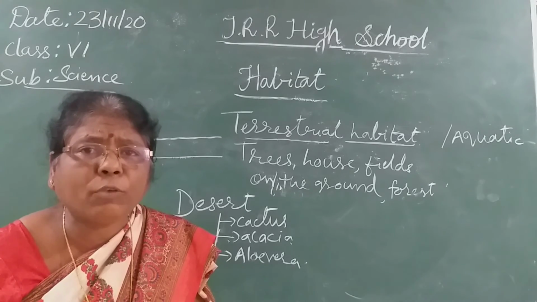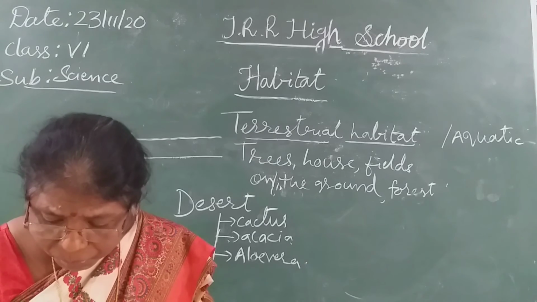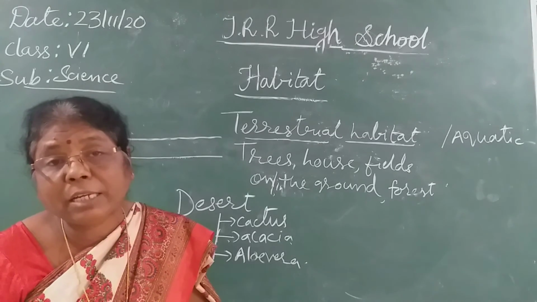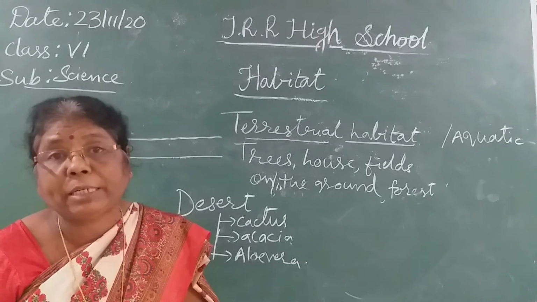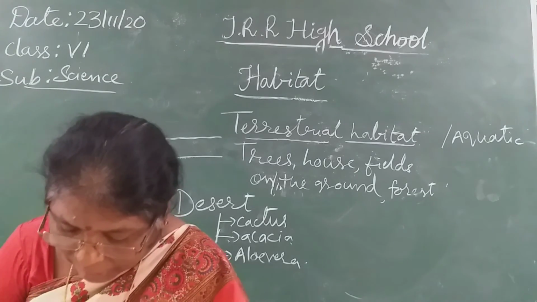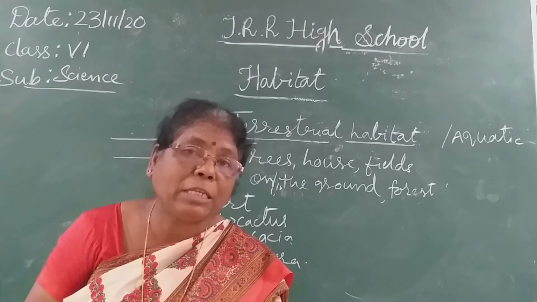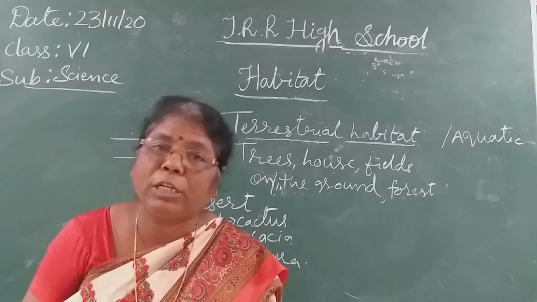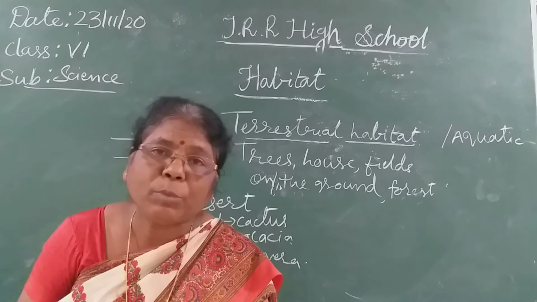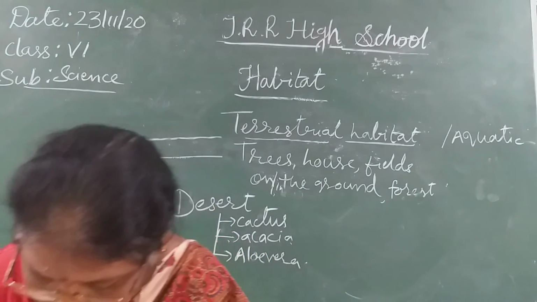If you are destroying the forest, they also have the right to live, isn't it? So think what will happen to the organisms living in these areas if we destroy their habitat? Where do they go? Our prime duty is to maintain the ecological balance. We should not disturb their habitat. Ecological balance will be completely disturbed. Okay, children?